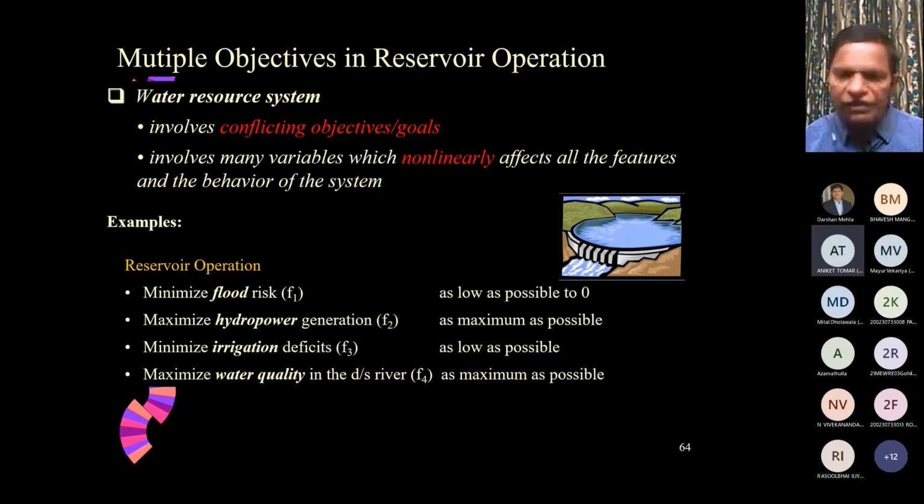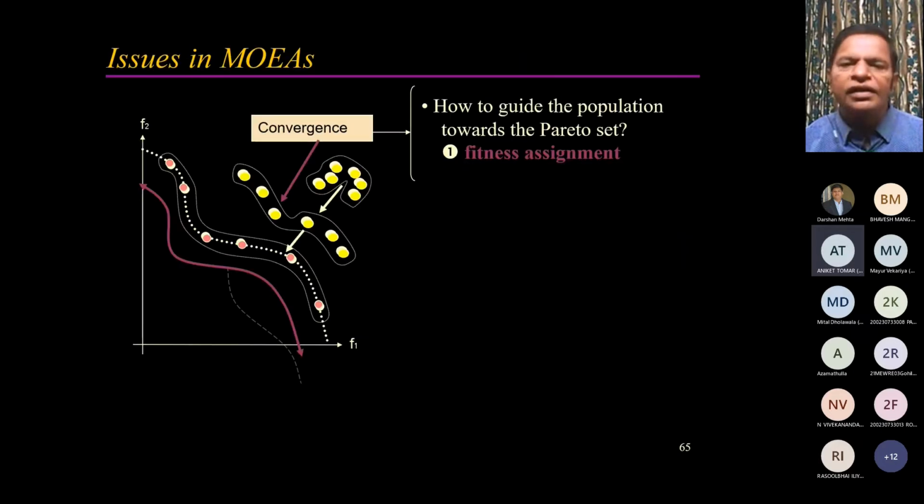That's what we want to do. So what we call then is the trade-off solution. There is an objective function f1, there is an objective function f2. Both are to be maximized. If you want to maximize f1, you may have to reduce f2. But if you want to maximize f2 to a great extent, you may have to reduce f1. So if you look at this solution, f1 is small, but f2 is very high.